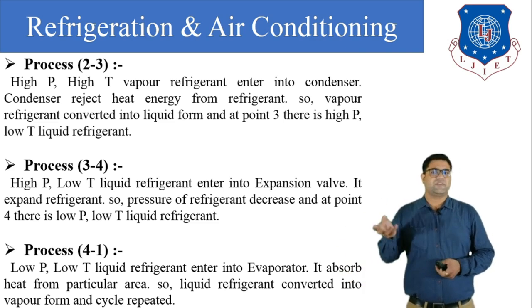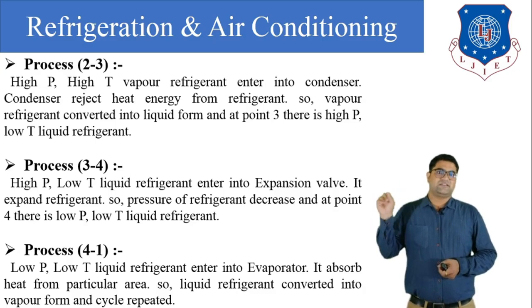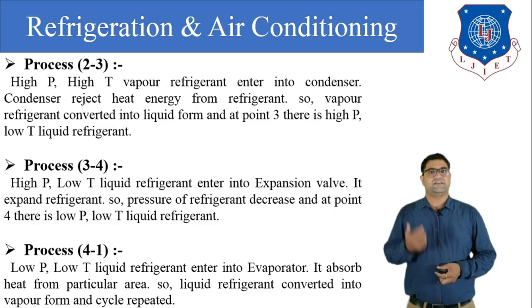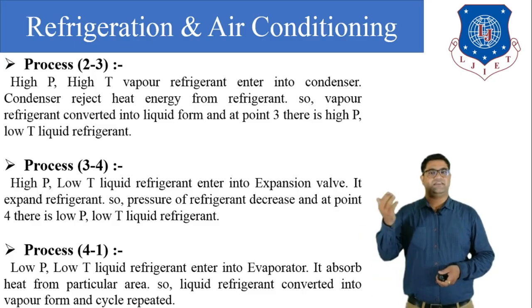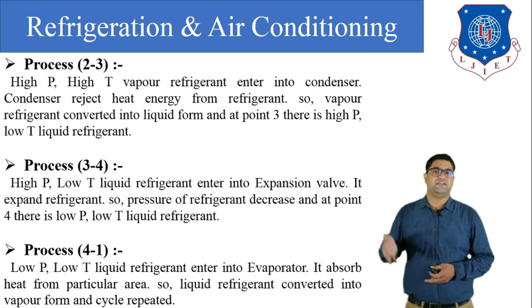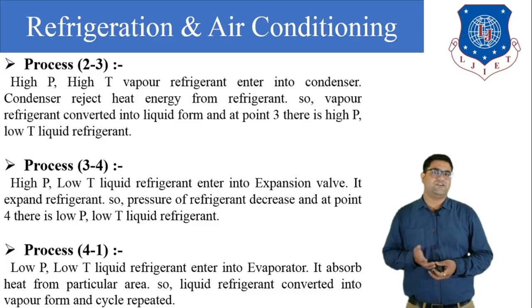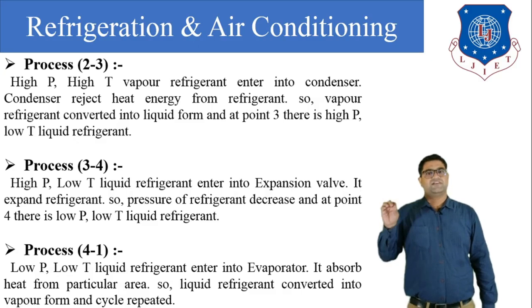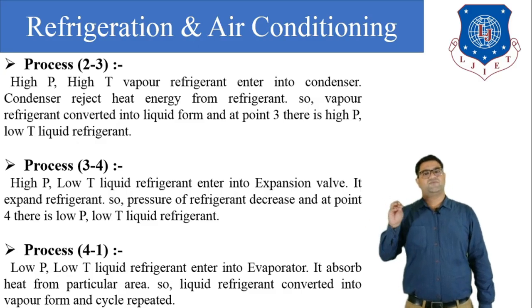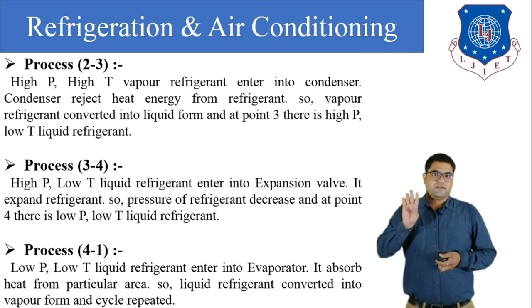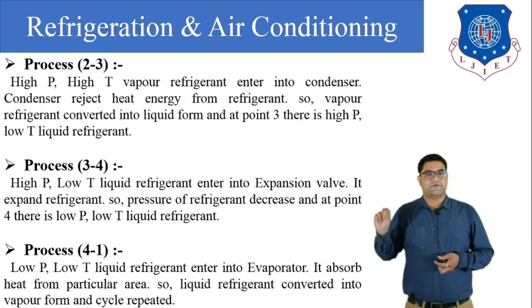Ultimately we can say that, same as in the condenser, the diameter of the evaporator tube remains constant. If the diameter is not changing then the area is not changing, and if the area is not changing then the velocity is not changing, and then the pressure will not change according to the continuity equation and Bernoulli's equation. So during process 4 to 1 the pressure remains constant.